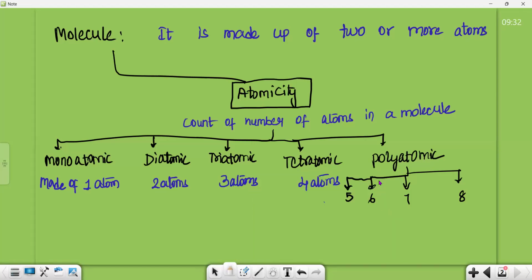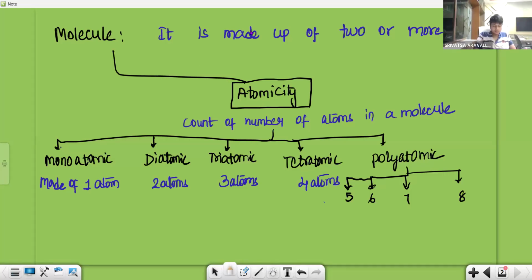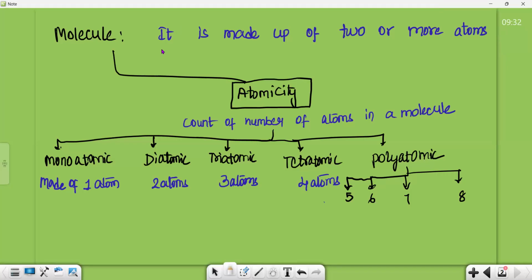Monoatomic means the molecule which is made up of single atom. Diatomic is the molecule which is made up of two atoms. Three atoms is triatomic. Tetraatomic is like four atoms combining. More than four is polyatomic. In that we can discuss more than four, like five, six, seven, eight. So single atom is monoatomic.